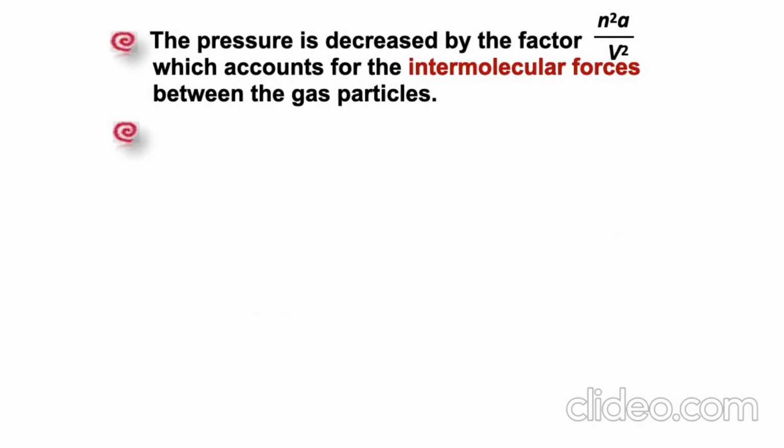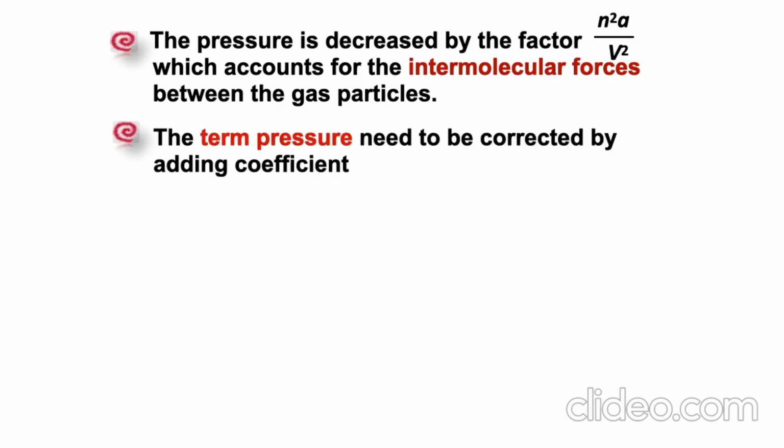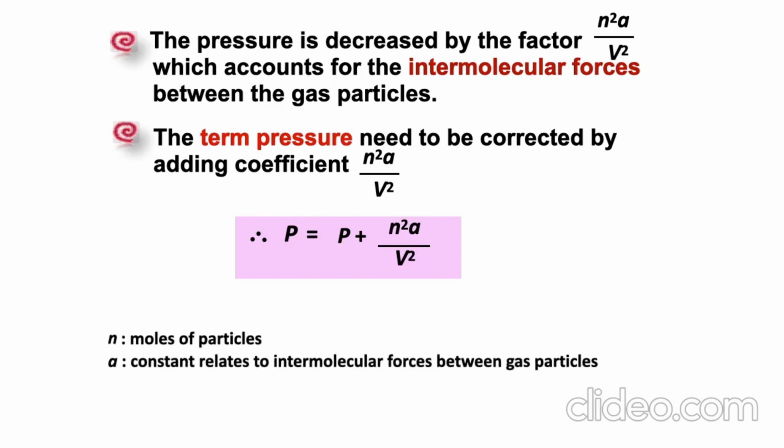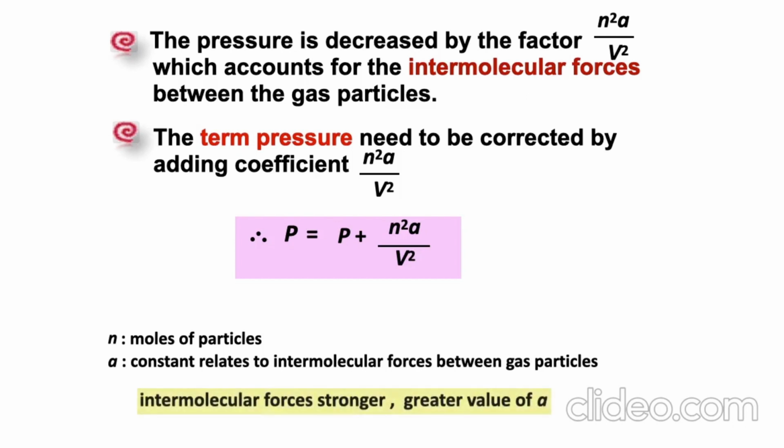The pressure is decreased by the factor n²a over V², which accounts for the intermolecular forces between the gas particles. The pressure term needs to be corrected by adding the coefficient n²a over V². Therefore, P equals P plus n²a over V². n, mole of particles. a, constant related to the intermolecular forces between gas particles. As intermolecular forces get stronger, the value of a is greater.